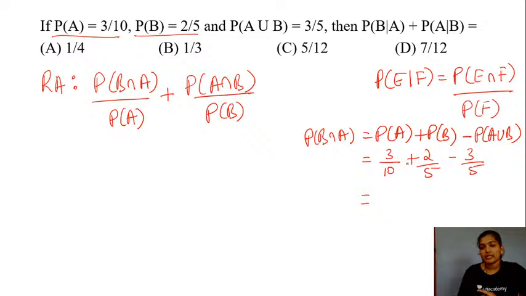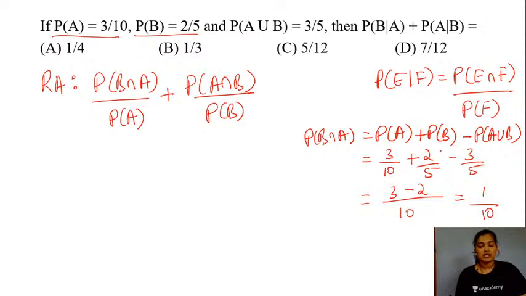So this would be 3 by 10 minus 1 by 5. So the LCM here would be 10. So this would be 3 minus 2. Am I right? So the value for probability of B and A will be equal to 1 by 10 here. Yes. So I hope you guys are following the simplification. This would be 3 by 10 minus 1 by 5, the LCM here would be 10. So this would be 3 minus 2 divided by 10, which is equal to 1 by 10 here.